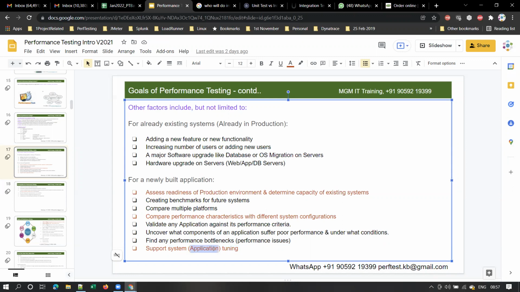Then the client will get those changes done by the developers or DBA, they will try to tune the performance of the application, and again they will come for retesting. What is the purpose of retesting? To confirm that the changes that were made are giving better performance or not, right? For that they come for retesting.